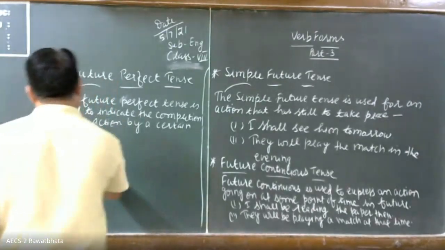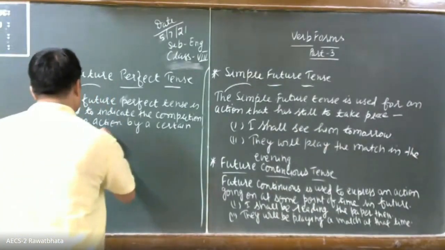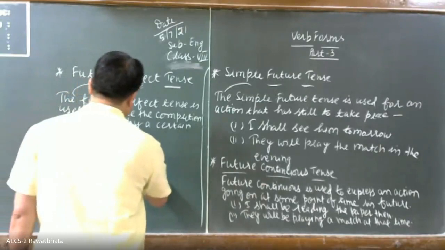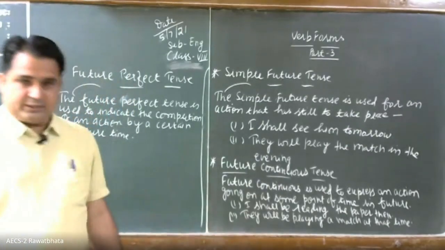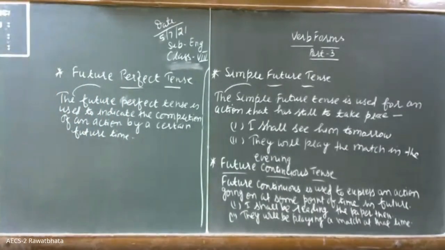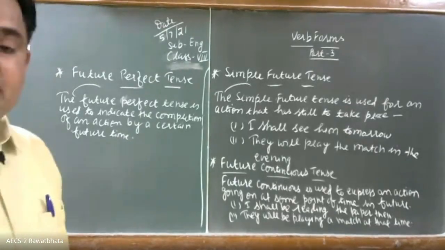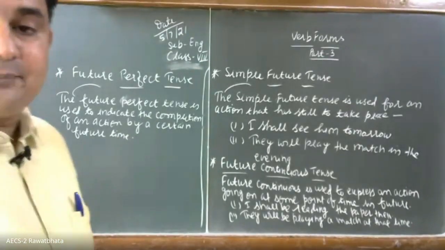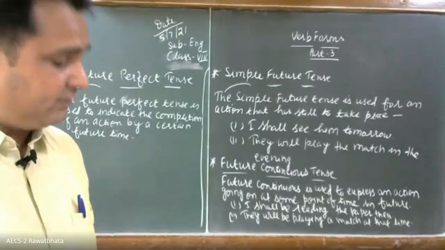The future perfect tense is used to indicate the completion of an action by a certain future time. That an action will be completed by this time in future.